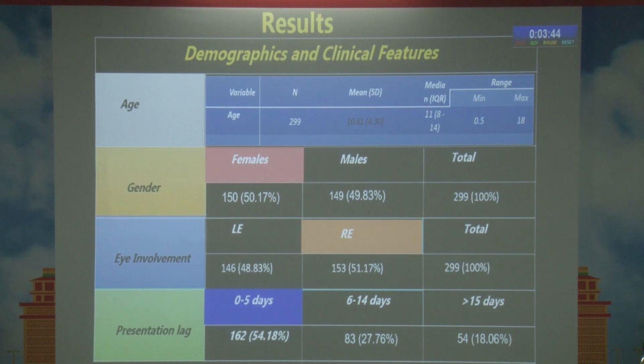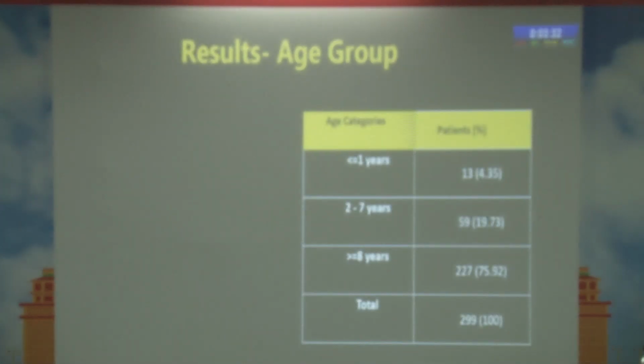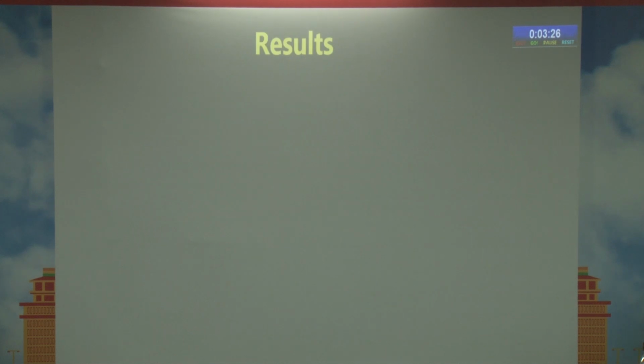The mean age of our patient population was 10.61 years. The male to female ratio was nearly 1:1. There was more right eye involvement compared to the left, and there was a presentation lag of 0 to 5 days in 162 subjects. Coming to the age group, 227 subjects were more than 8 years of age, which formed the majority chunk.